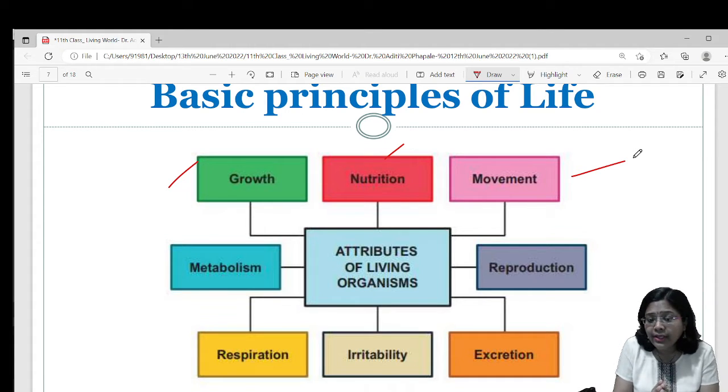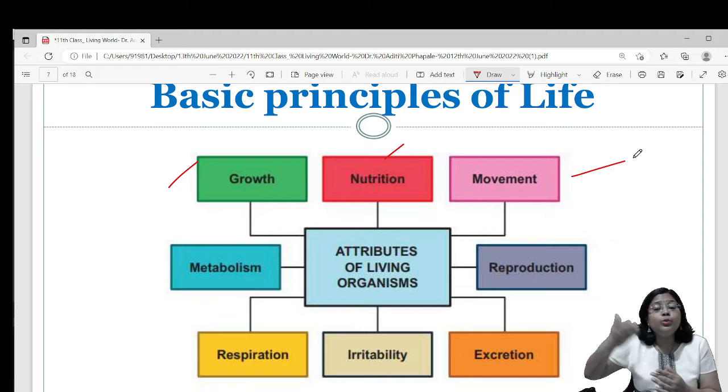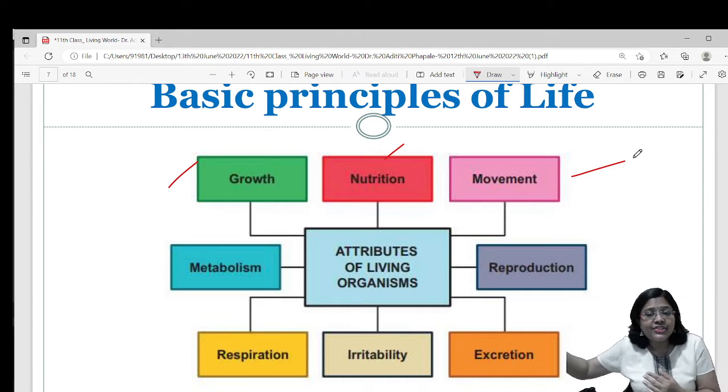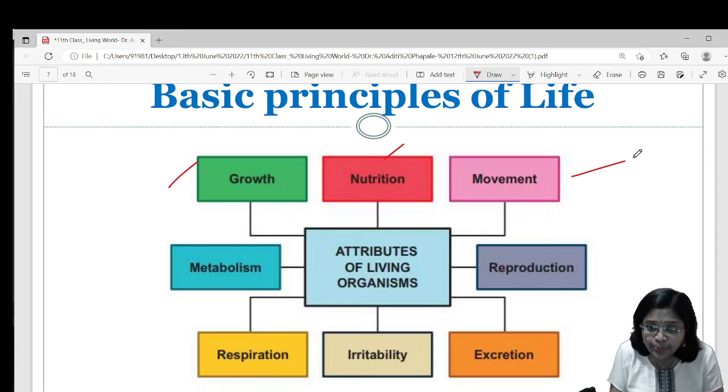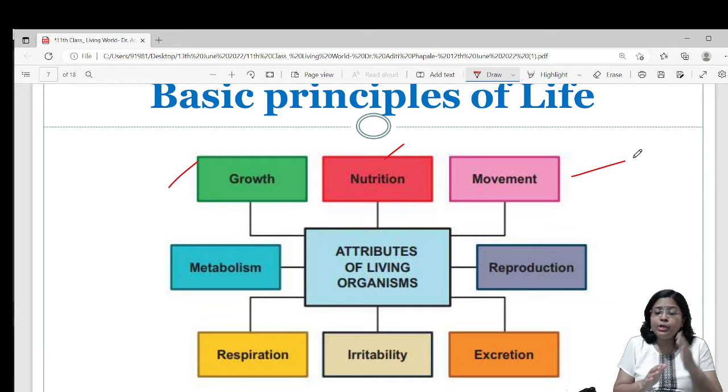What happened over there? There was a change of position, or change of location. I went into the kitchen, I came back, sat on my chair, so there was a change in position. That is called locomotion. Correct? So the basic difference between movement and locomotion is, in movement there is no change in position. You can sit at one place, stand at one place or sleep at one place and still you can move your body parts.